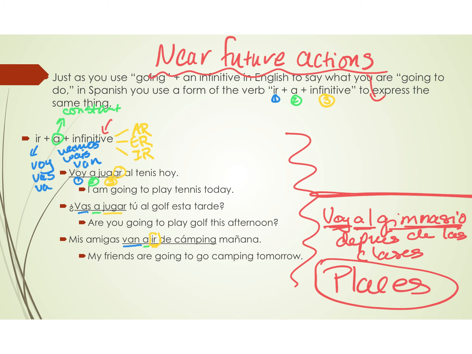So we'll use a form of the verb ir. So let's say vamos. Then we'll use the constant a. It never changes. It's not al, it's not a la, it's not a los, it's not a las. It's just always a. And then we choose an infinitive. Vamos a nadar hoy. For example, we're going to swim today, right? Going to swim. All right? So this is an example of a near future action rather than a place. So I just wanted to distinguish those two things for you.